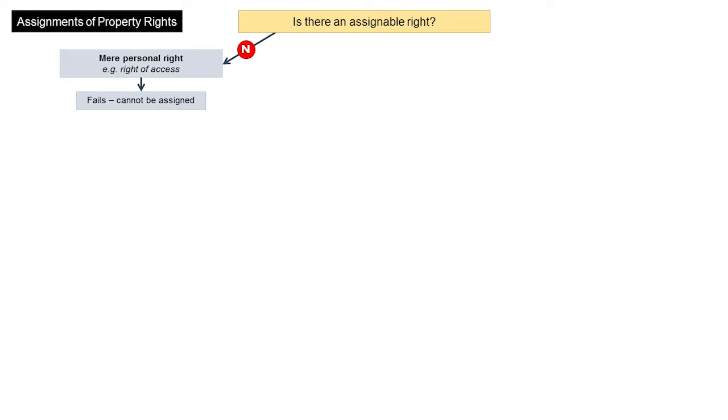It is not possible to assign mere personal rights, and any attempt to assign or transfer a mere personal right will fail. An example of a mere personal right is a right of access over land. A personal right of access over land cannot be transferred. By contrast, valid types of present property which can be transferred include land, chattels, shares, intellectual property, bills of exchange and cheques, debts or other legal choses in action, and equitable interests such as partnership interests.